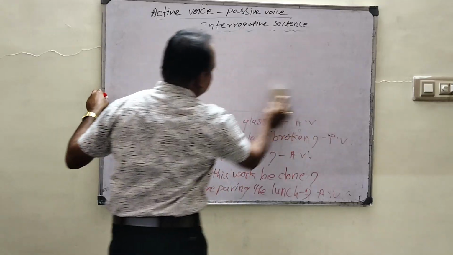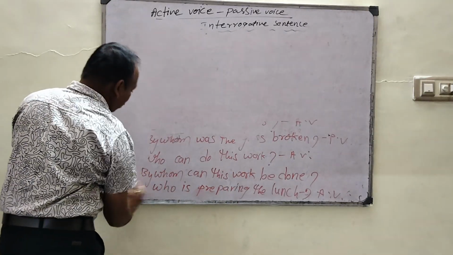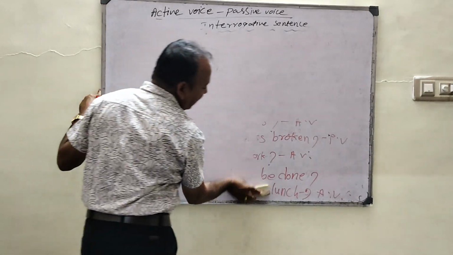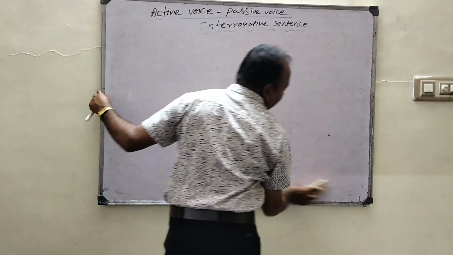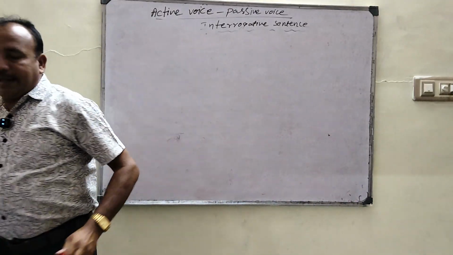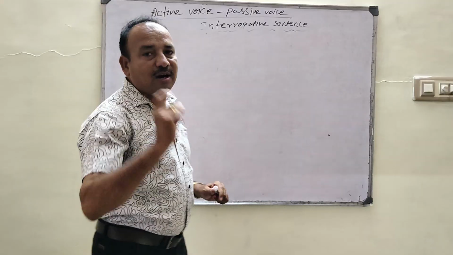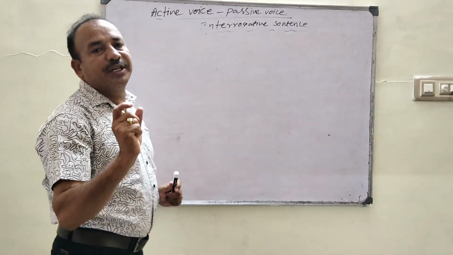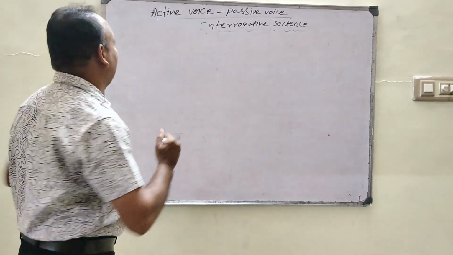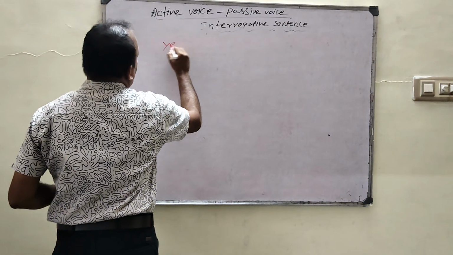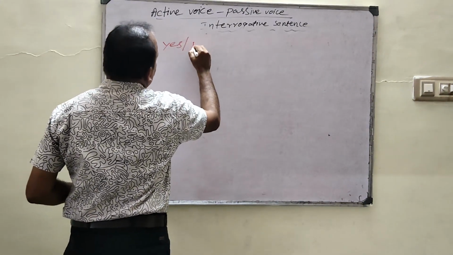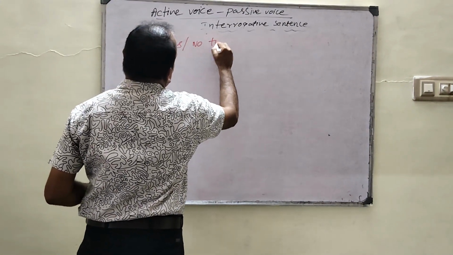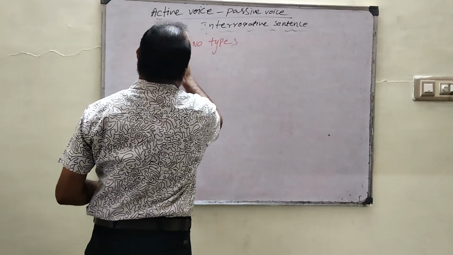With a WH word, when the question starts, we saw how we change active voice to passive voice. But now, if it starts with helping verb yes/no type questions, so how do we change active to passive with the yes/no type? We already discussed what yes/no type questions are. Yes/no type questions start with the helping verbs.